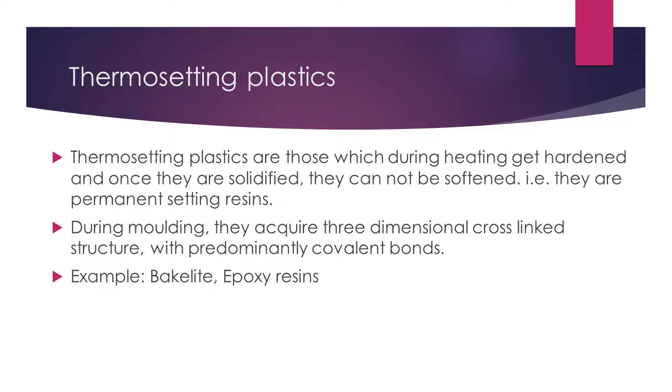Thermosetting plastics. Thermosetting plastics are those plastics which during heating get hardened and once they are solidified they cannot be softened back. That is, they are permanent setting resins. So during molding process they form a three-dimensional cross-linked structure with predominantly covalent bonds which are permanent. Example, bakelite and epoxy resins are commonly known thermosetting plastics.